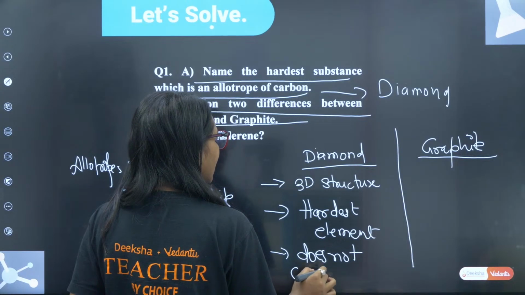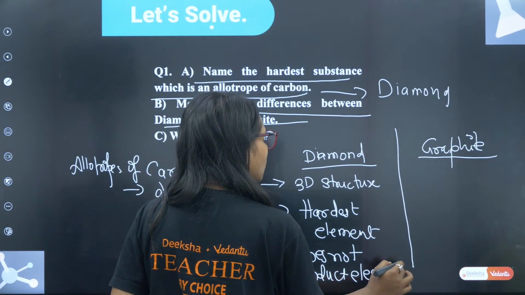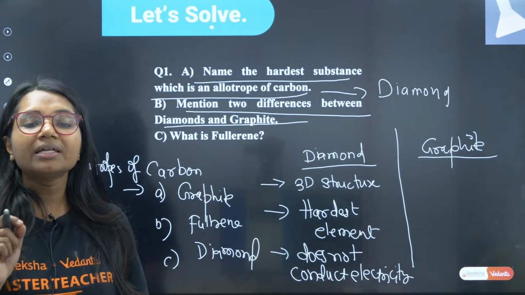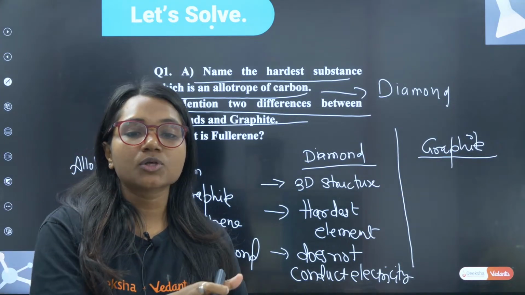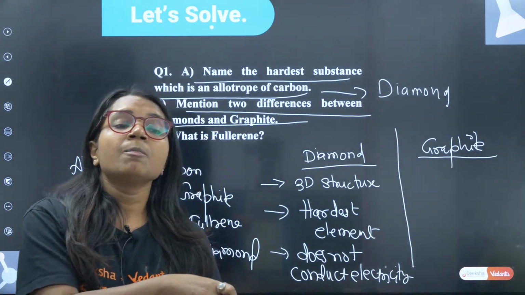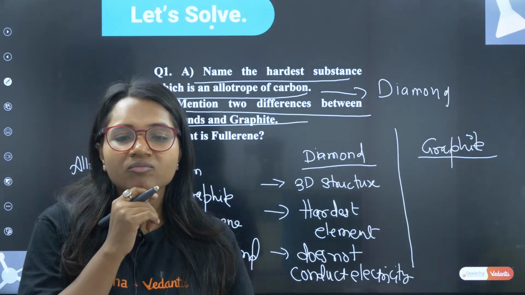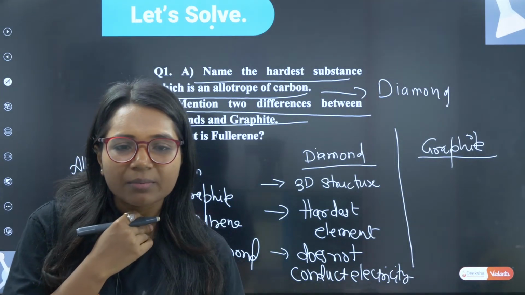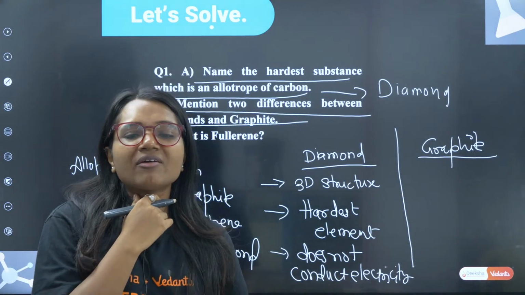Generally we know that non-metals do not conduct electricity. Diamond and graphite are allotropes of carbon, and carbon is a non-metal. Very, very good.